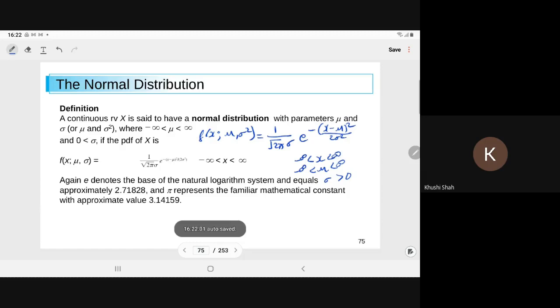So if any random variable has this PDF, then we say that random variable is a normal variate, where mu is the mean and sigma square is the variance. Whatever the notation we have used till now, the same thing: mu is the mean of the normal variate and sigma square is the variance of the normal variate. And here e and pi are the standard constants.